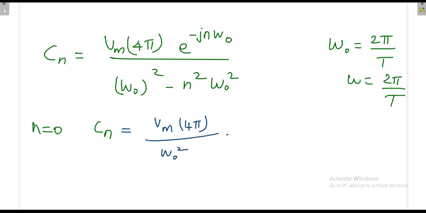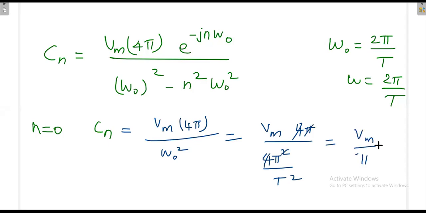Replacing omega naught with 2 pi by T gives 4 pi square divided by T square. 4 cancels, pi cancels, so you get Vm divided by pi T square. But anyway, this is not a valid one.